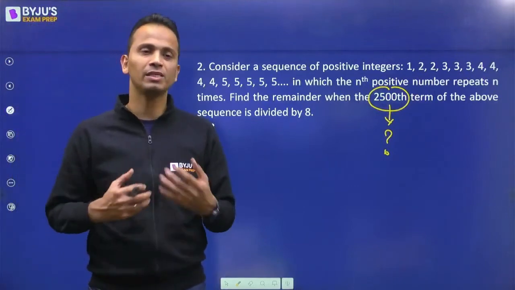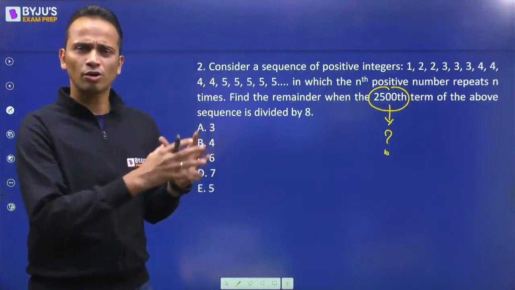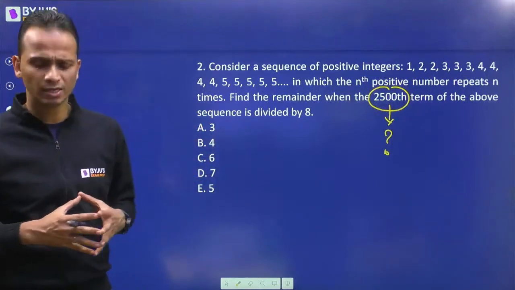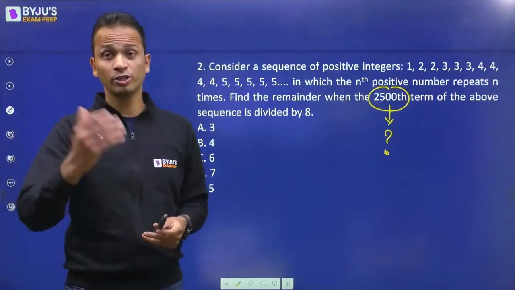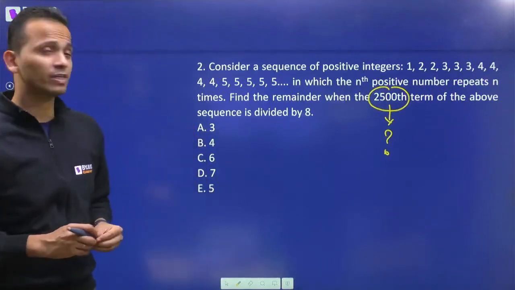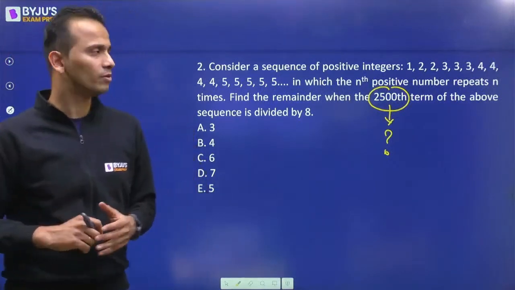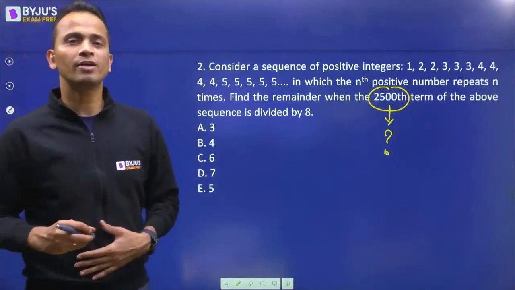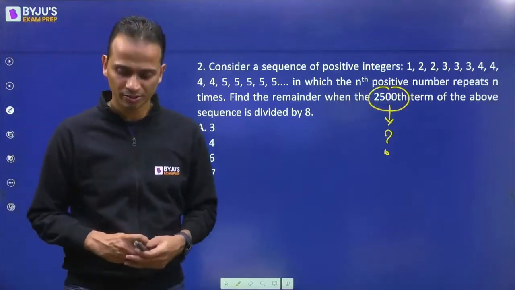CAT just has a higher level of difficulty, so we have covered a lot of things earlier in our CAT lectures. Probably that is why, if you're saying we are conducting fewer lectures, this might be the only reason. But still, in my opinion, we are conducting enough live lectures for the SNAP examination.